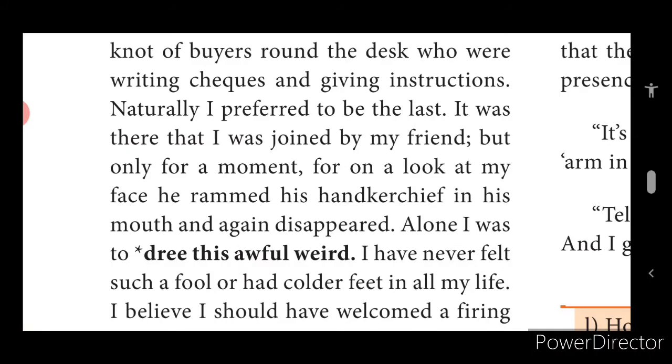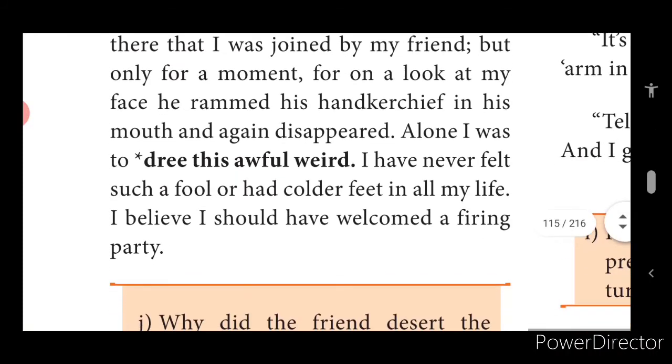And alone I was to dree this awful breath. I have never felt such a fool or had colder feet in all my life. I believe I should have welcomed a firing party.